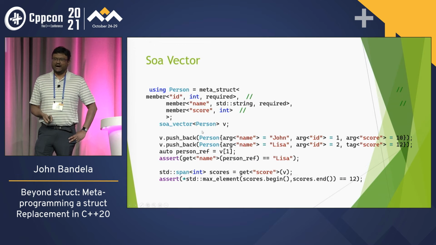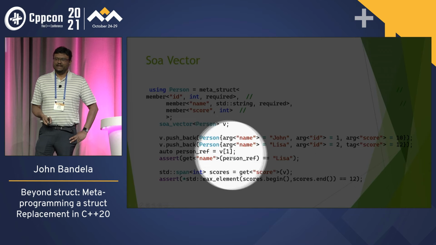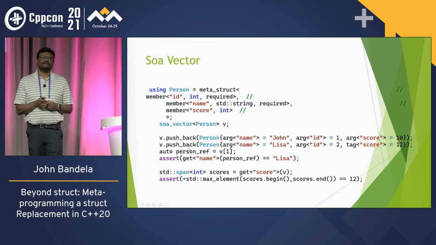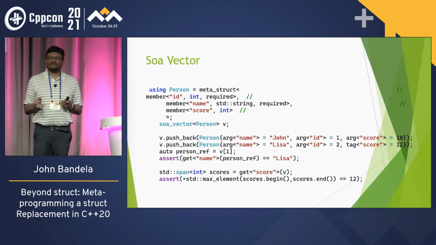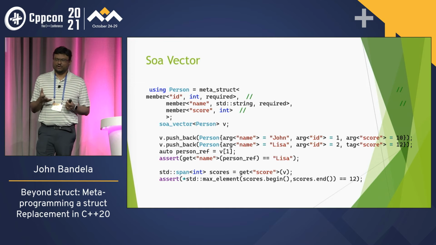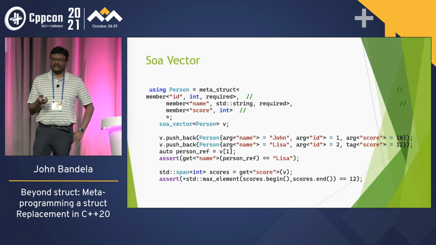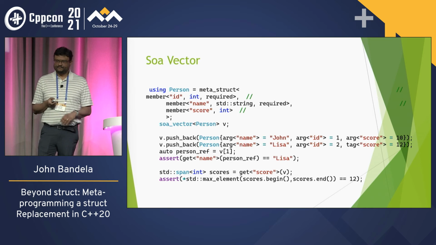Push back. We can actually index into it. We can actually get a whole person back, except we get a person ref, right? And a person ref is basically a person, where we transform each type, depending on if you're constant or not, into either a constant or a non-constant reference. So person ref would have ID, int ref, name, string ref, and so on, right? So then we can process it in the same way. We can get the name just as we would from a person.